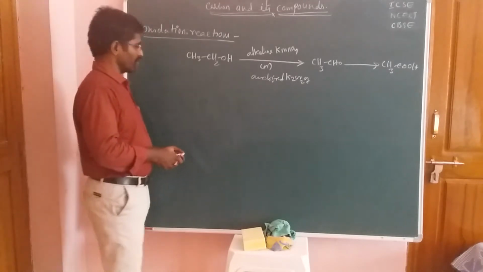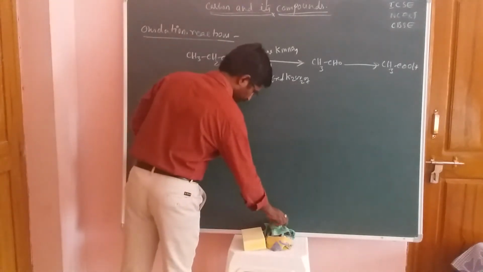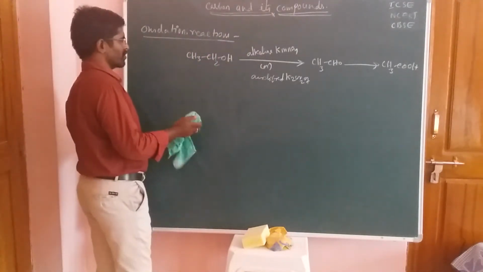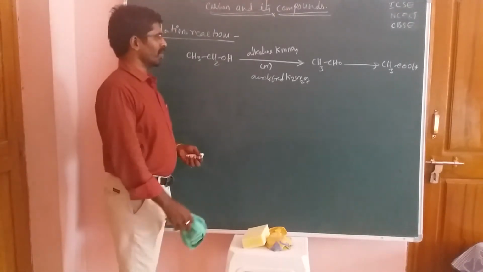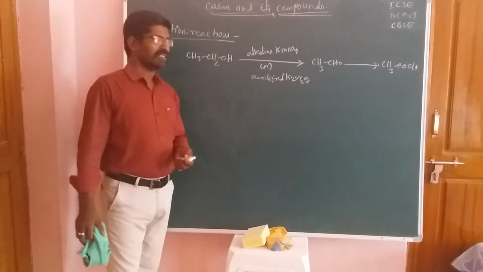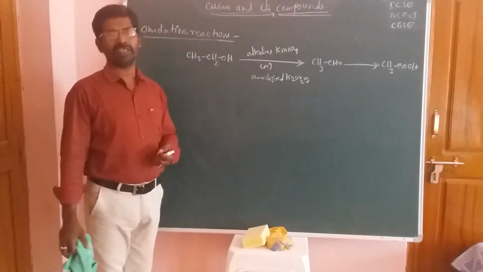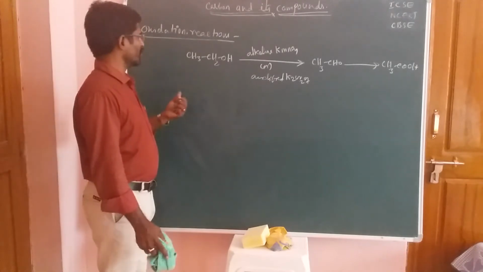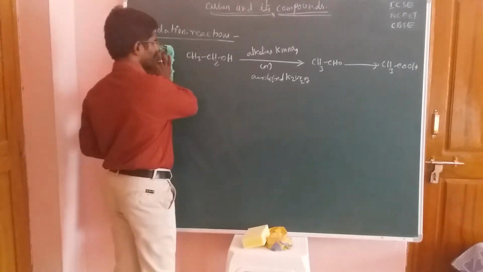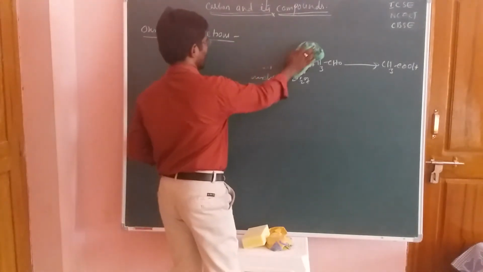So this is one type of oxidation reaction. Whatever compounds you take, by using the oxidizing agents they are converted completely into the acid compound. These reactions come under oxidation reactions.